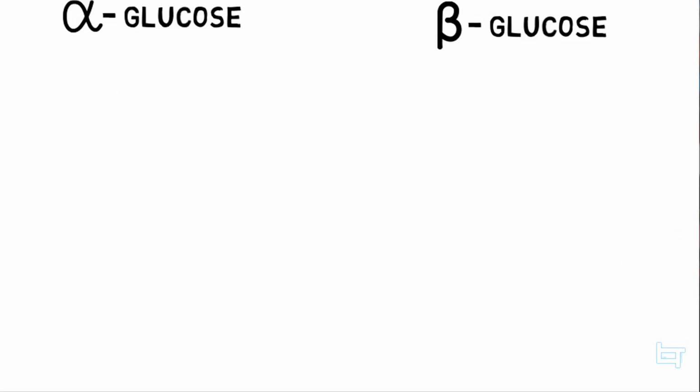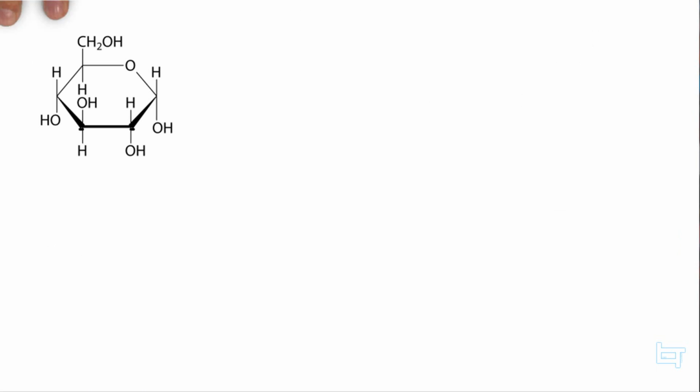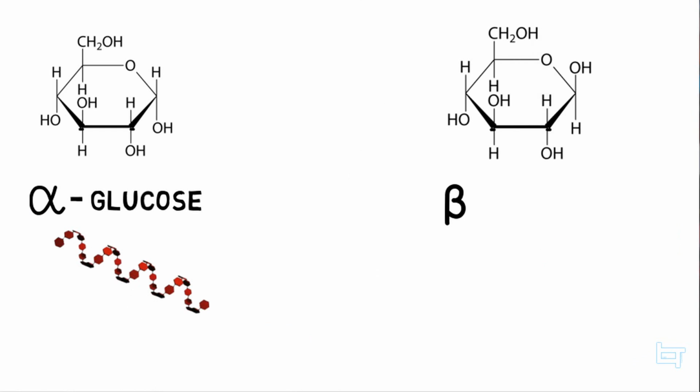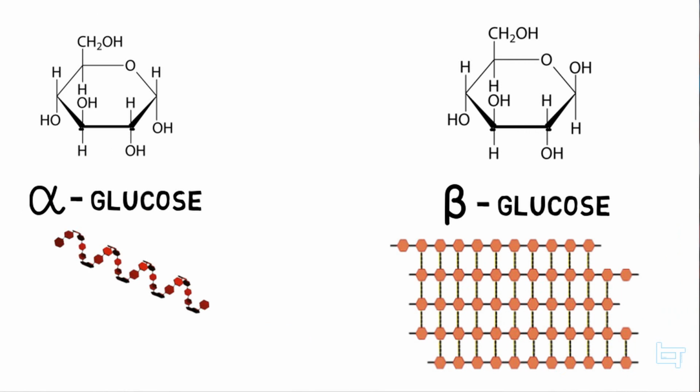Alpha glucoses are used for energy storage. It's usually a simple helix shaped like so. Beta glucose molecules are for structure. The links between these will be explained later on. But this is how beta glucoses would stack up on top of each other.